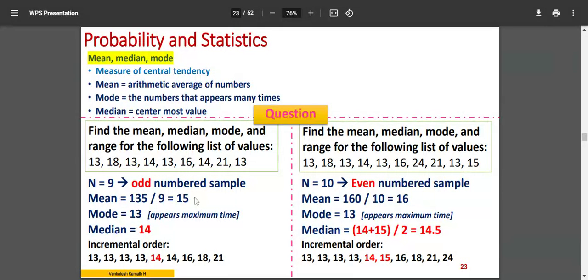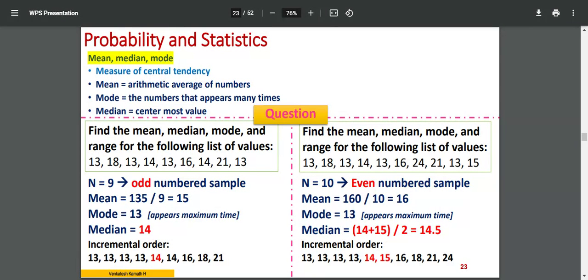This is straight away, you know it. And if you observe it here, 13 appears the maximum, 4 times. So the mode is 13 in this case. You may encounter a case where two numbers appear an equal number of times. For example, say 13 appears 2 times, and 14 also appears 2 times. So you have two modes, 13 and 14.